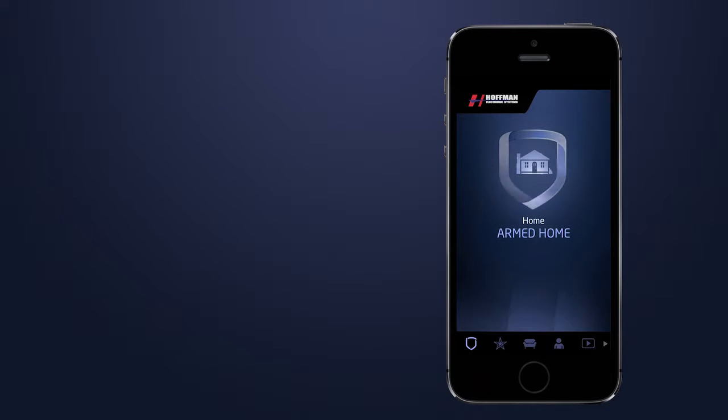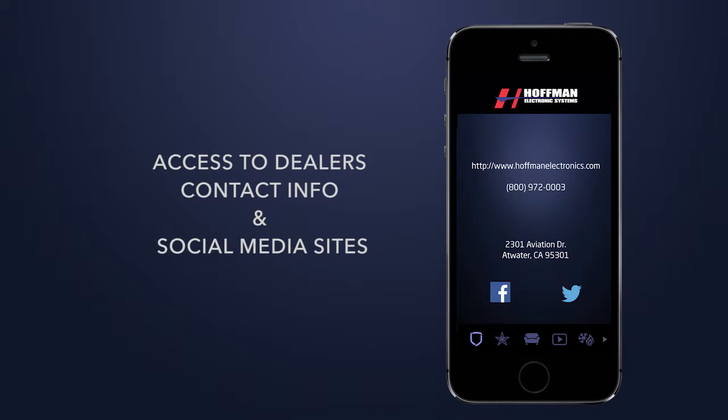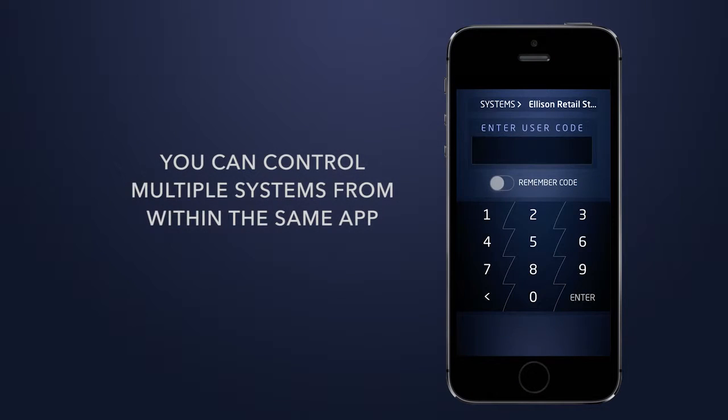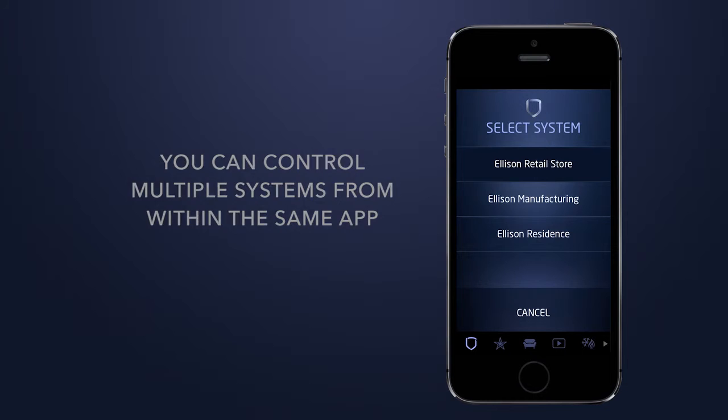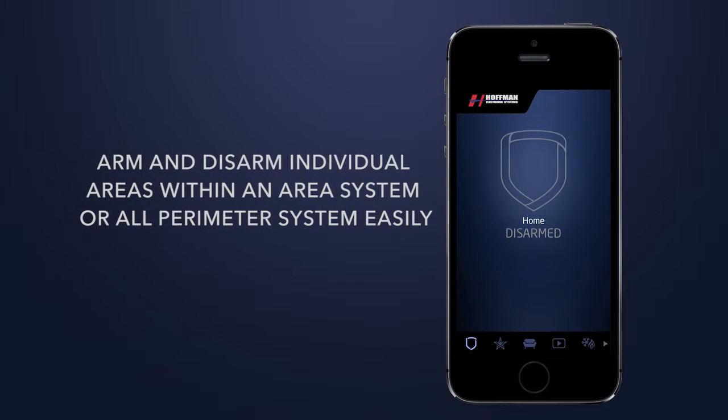Tap the dealer logo in the left corner, and the screen will display the dealer's contact information, including clickable links to their social media sites. You can control multiple systems from within the same app. Arm and disarm individual areas within an area system or all perimeter system easily.